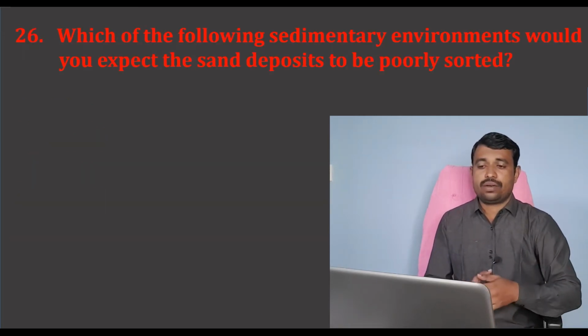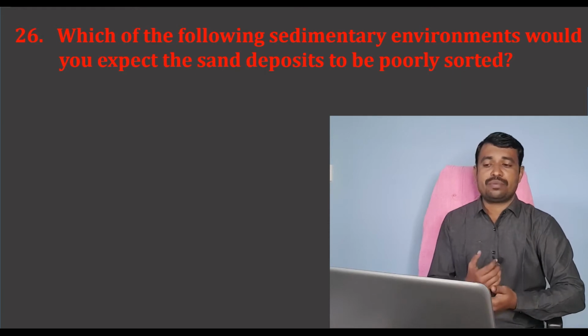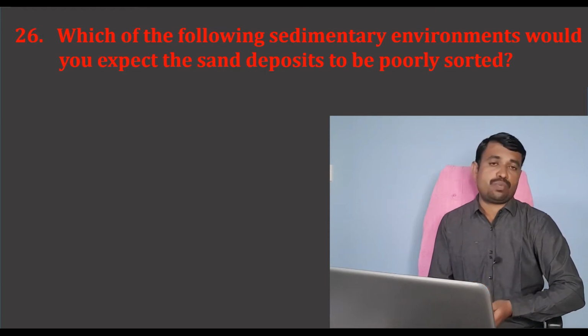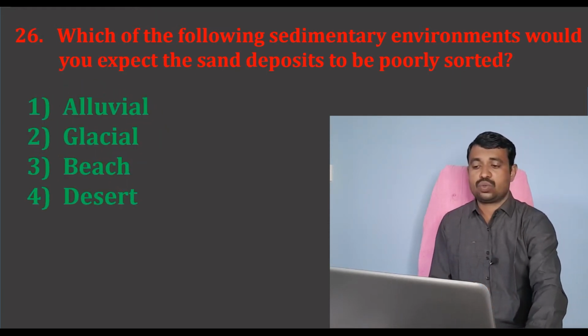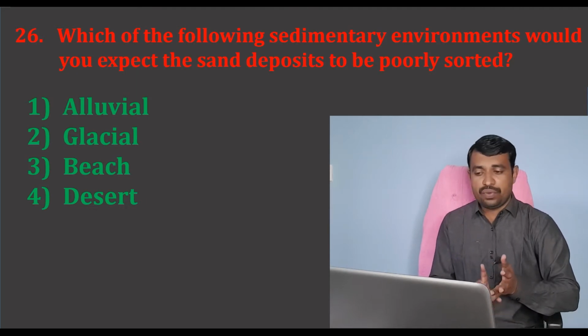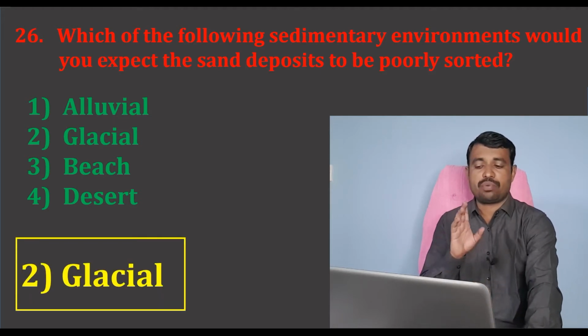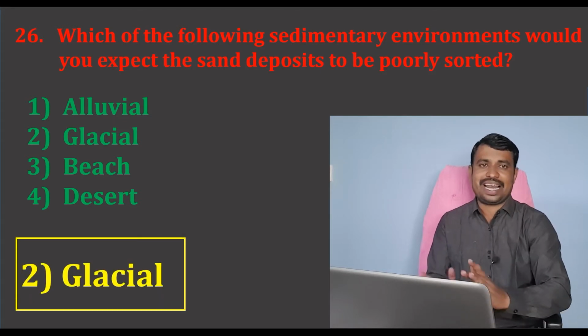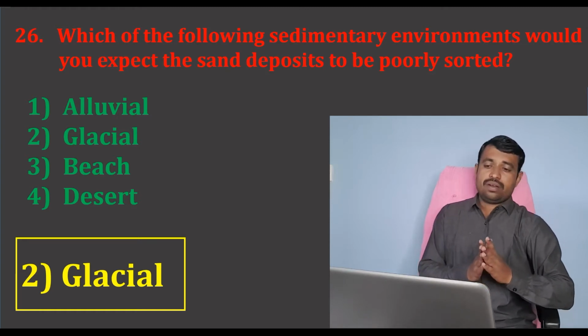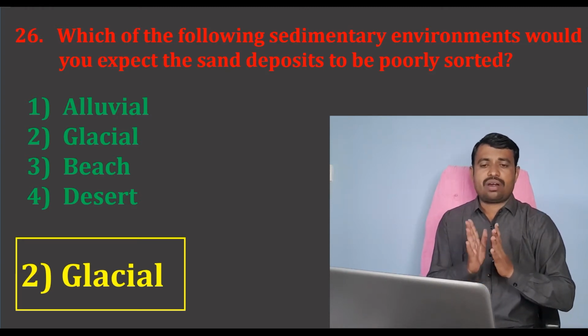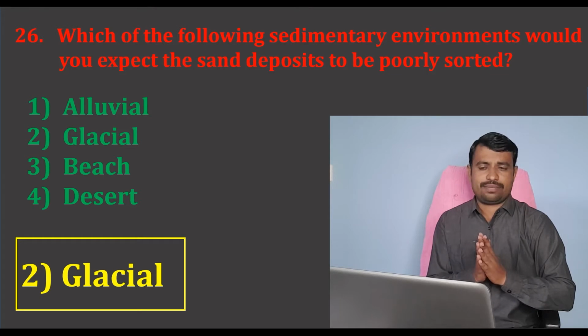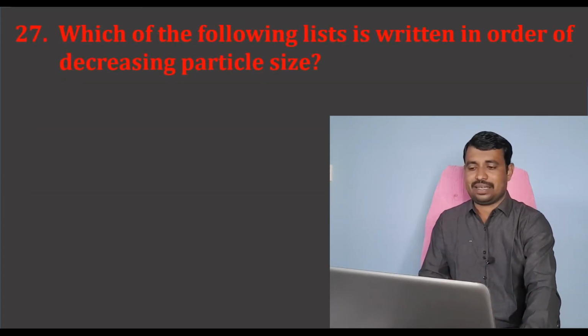Then the next question: in which of the following sedimentary environments would you expect sand deposits to be poorly sorted? There are again 4 options: alluvial, glacial, beach, and desert. Looking at these 4 options, the correct option is option number 2, glacial. In glacial environments, the sand deposits are not properly sorted. So the correct answer is glacial.